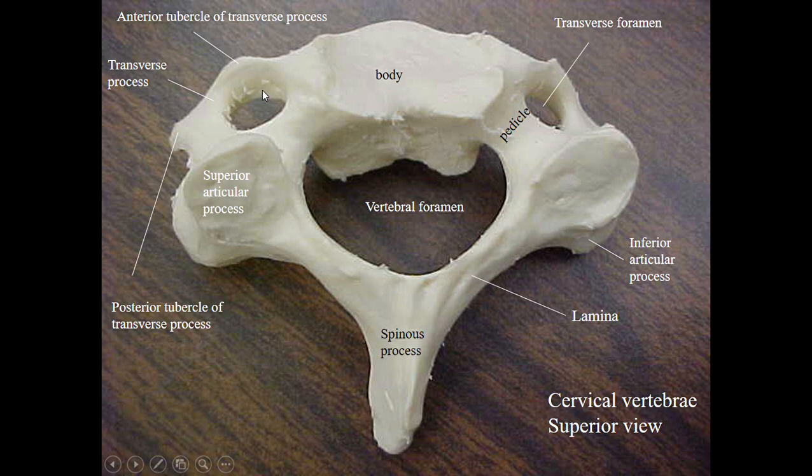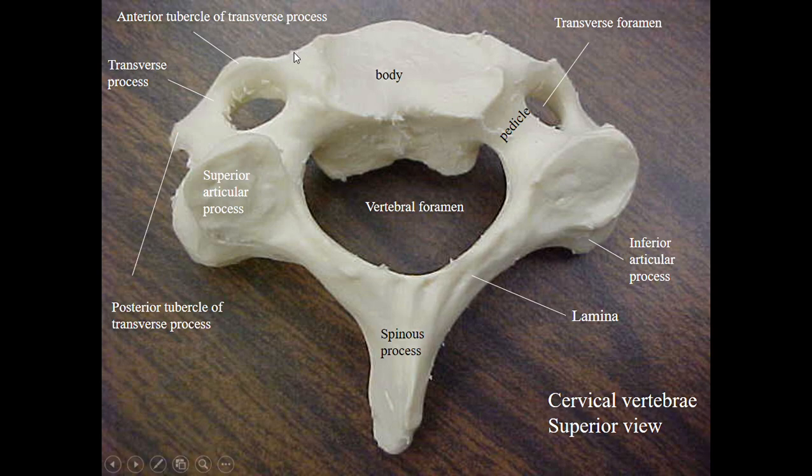Then the speciality of the transverse process is that it forms with two roots, an anterior root and a posterior root, with an anterior tubercle and a posterior tubercle.